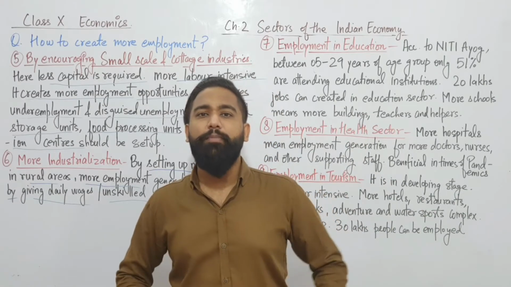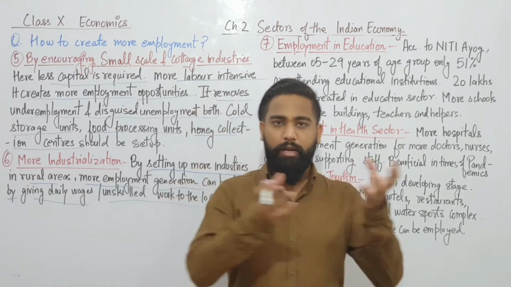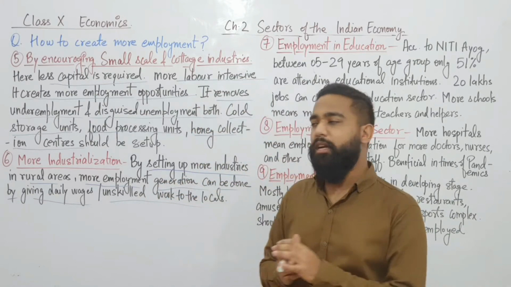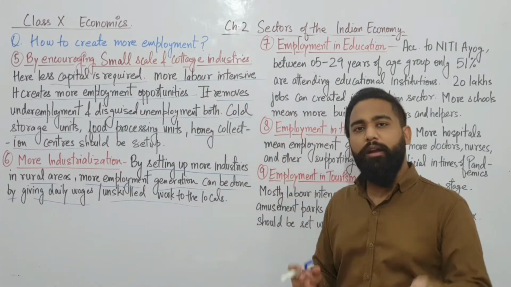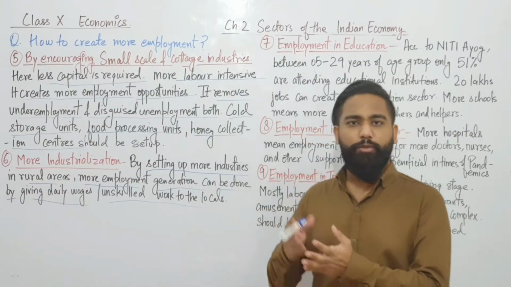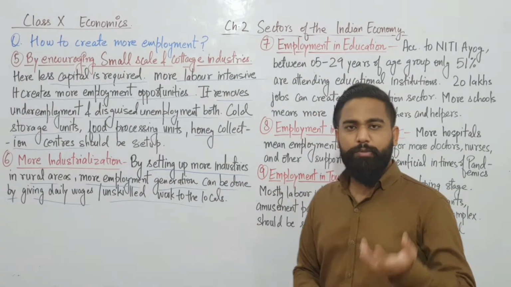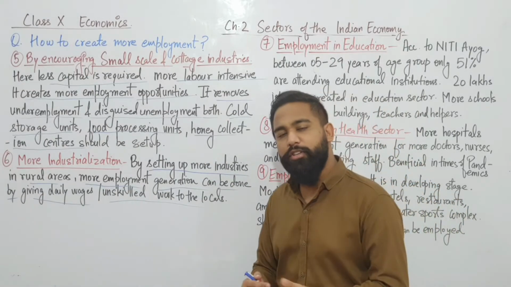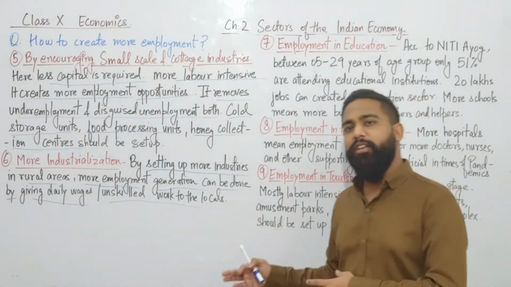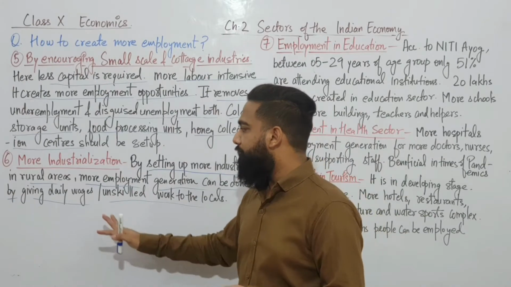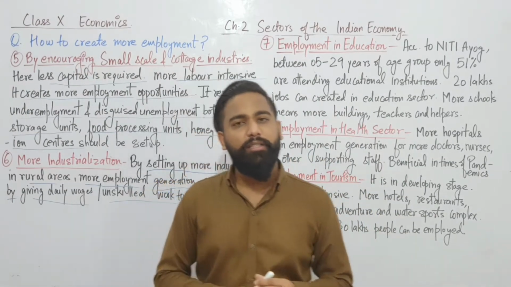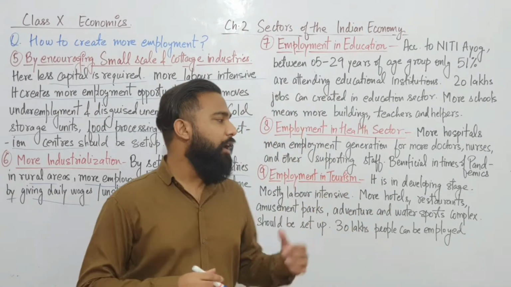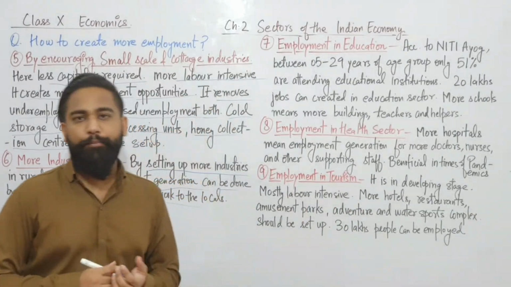Those unskilled people can take the heavy loads of things from one place to another. Basically the locals are the ones who join this work, especially in the rural areas. So if we promote more industries in the rural areas, it will help the daily wage laborers and unskilled labor find work, and that's how it will generate employment.